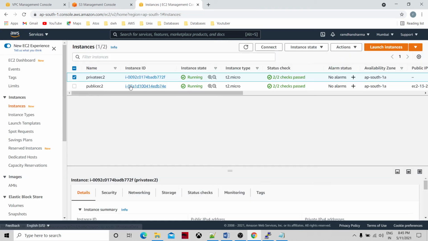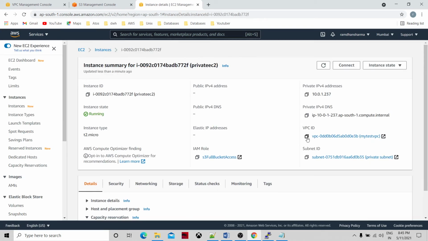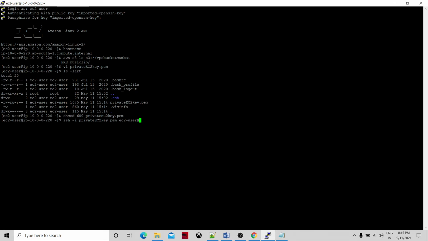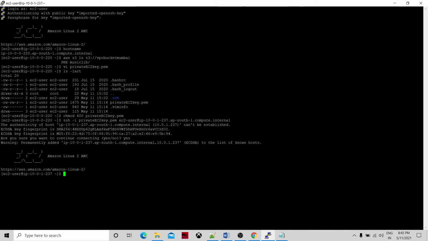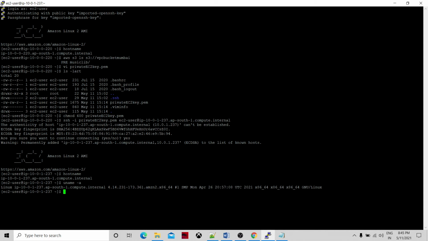But this is private, right? So I said we will need the IP address, the private IPv4 DNS address. So I just copied it, and it's asking yes or no, continue. I did yes. So we reached 10.0.1.237 from 10.0.0.220. So the host name is now this one. Okay, your name minus a if you want to type. So this is there. Let's try to access the S3 bucket.